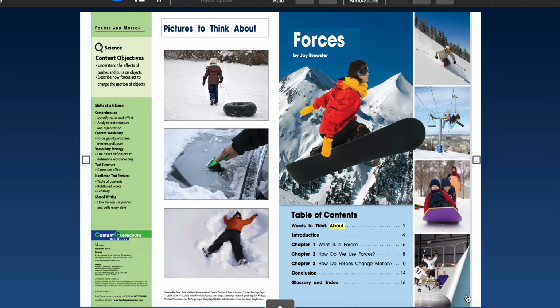Table of Contents. Words to think about. Page 2. Introduction. Page 4. Chapter 1. What is a force? Page 6. Chapter 2. How do we use forces? Page 8. Chapter 3. How do forces change motion? Page 10. Conclusion. Page 14. Glossary and index. Page 16.